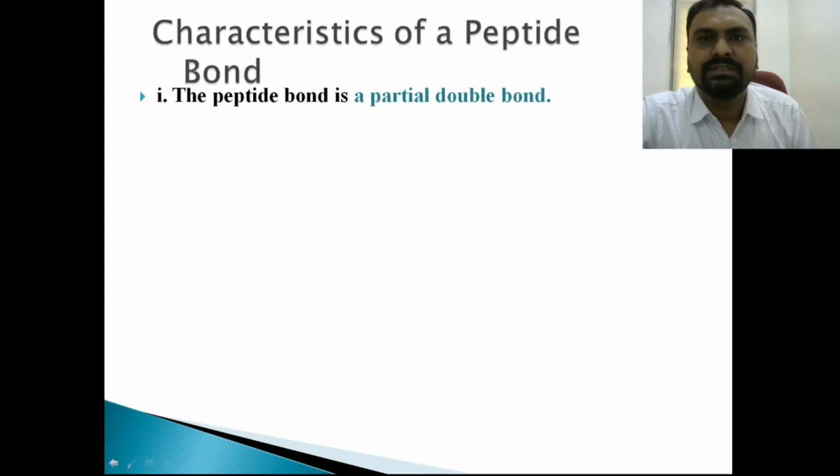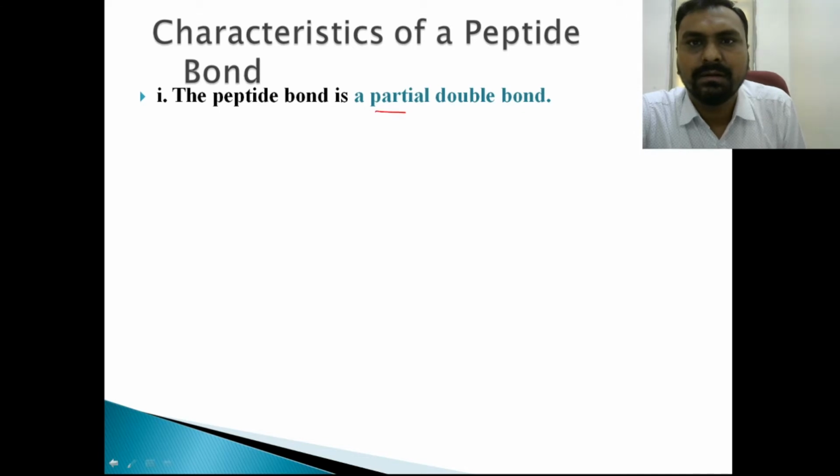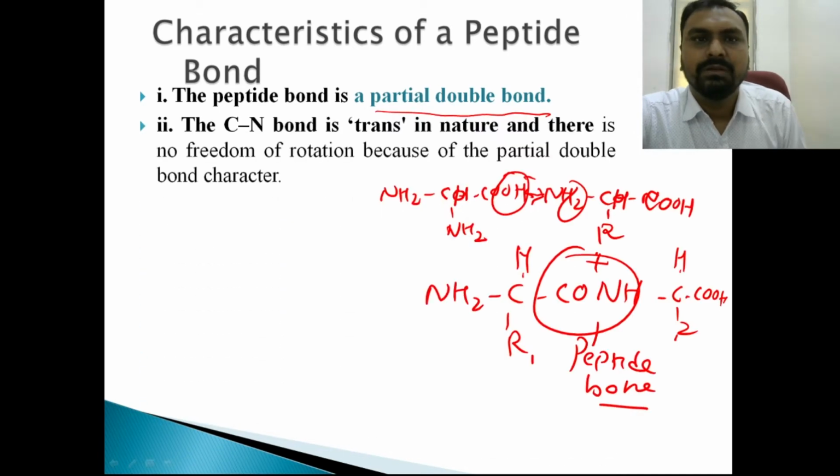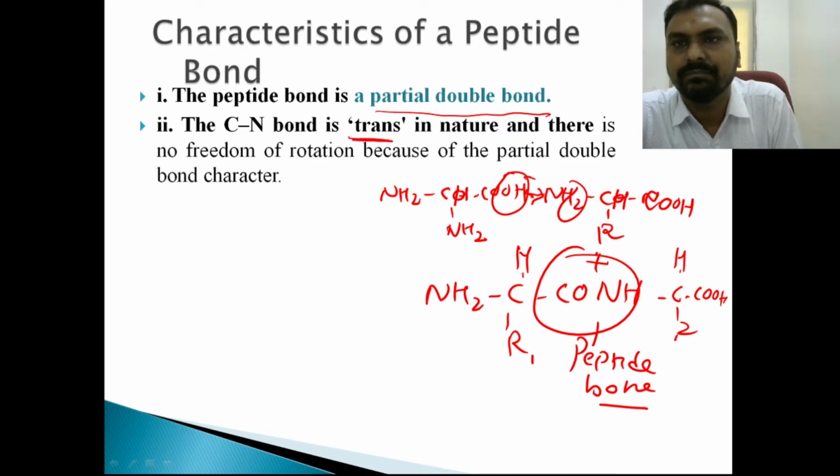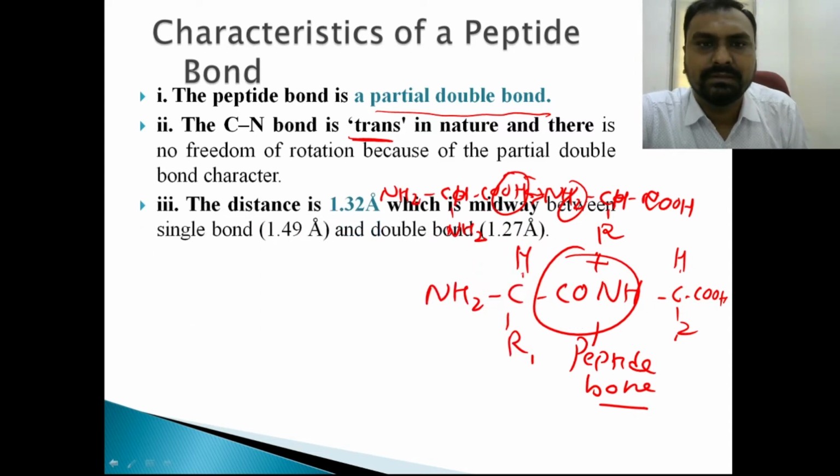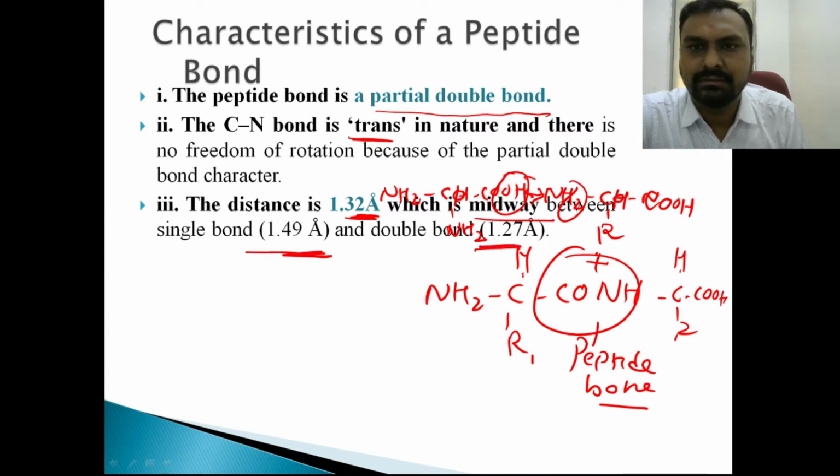Now the characteristic of this peptide bond, which is maintaining the primary structure of protein, is that it is a partial double bond. This C-N bond is trans in nature and there is no freedom of rotation because of the partial double bond character. The distance is 1.32 Angstrom, midway between the single bond, which is 1.49, and the double bond, which has a distance of 1.27. That's why it is a partial double bond in nature.